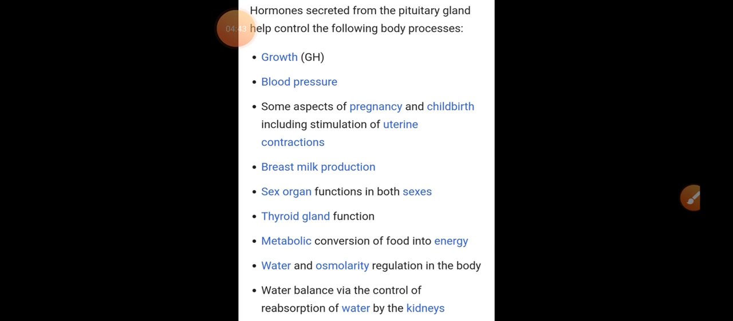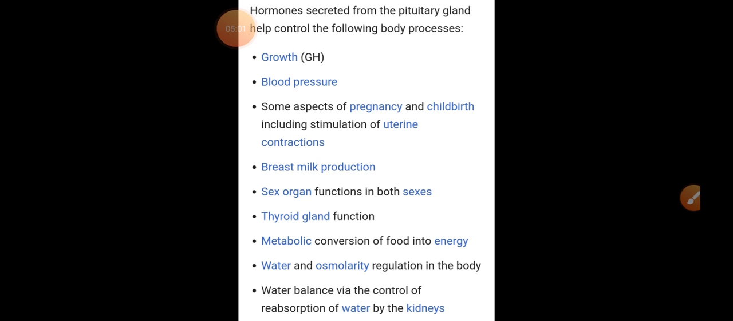Water and osmolality regulation in our body. Whatever water is there in our body, whatever ions are there in our body, they have to be balanced, maintained and regulated. So again, this is done with the help of hormones.